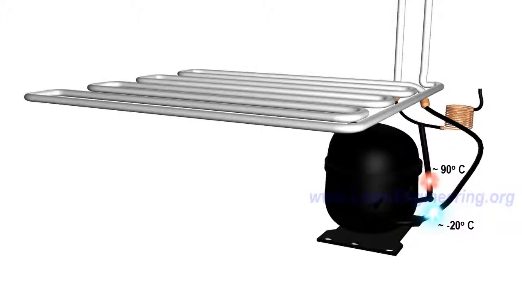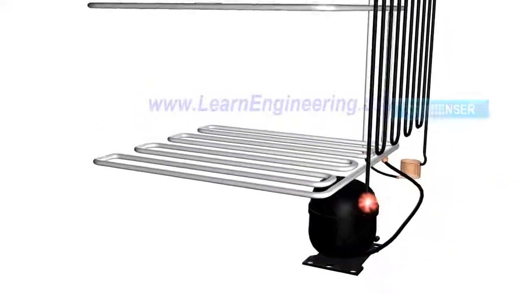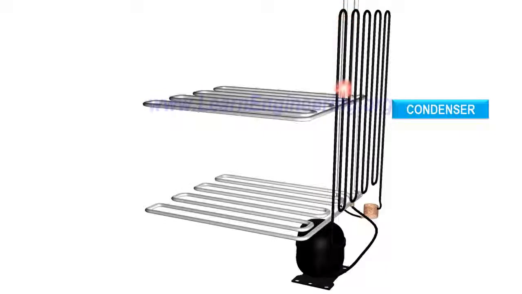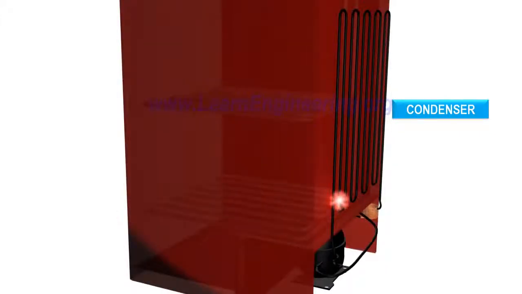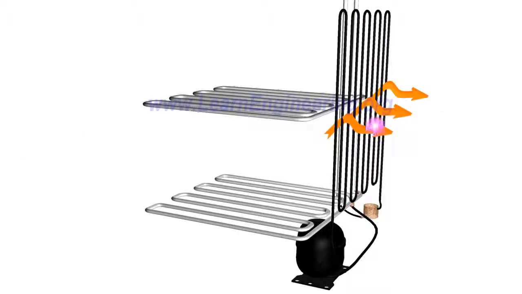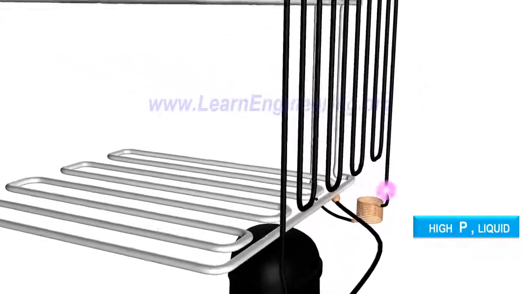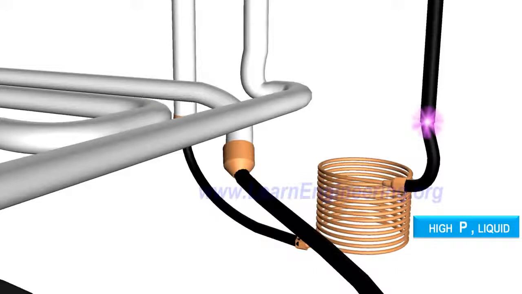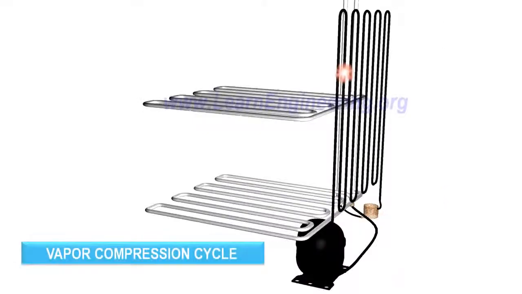To convert it to liquid state, we are introducing another heat exchanger. This heat exchanger is fitted outside the refrigerator, so it will liberate heat to the surroundings. Vapor will get condensed to liquid, and the temperature will come down to a normal level. So the refrigerant is back to its initial state again, a high-pressure liquid. We can repeat this cycle over and over for continuous refrigeration. This cycle is known as the vapor compression cycle.